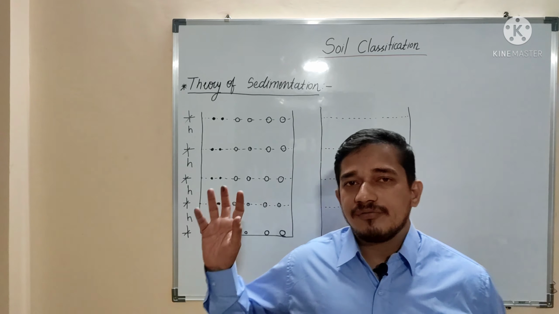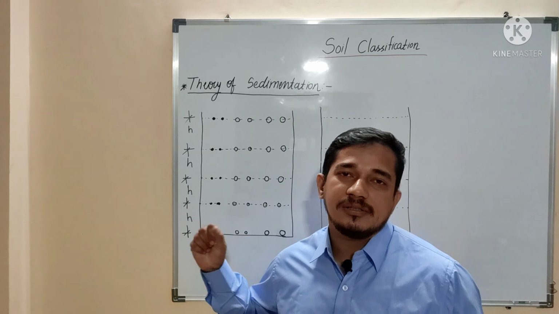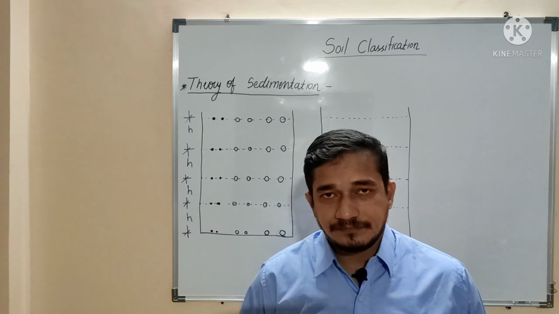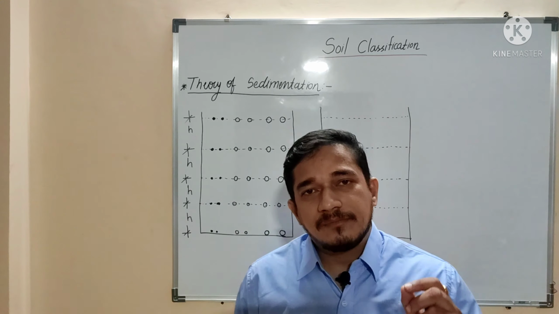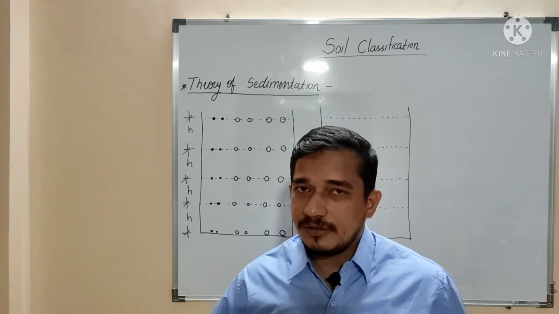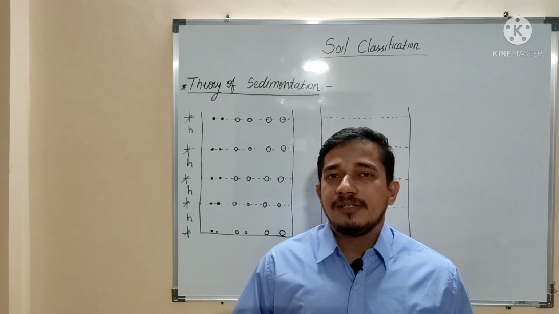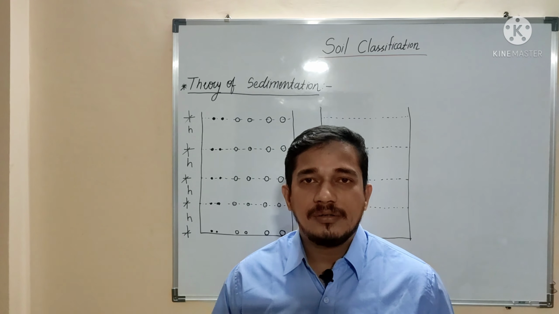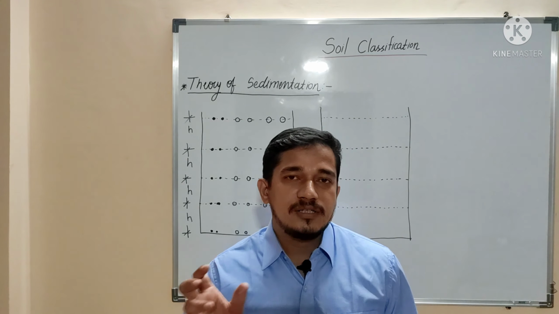Before explaining this theory of sedimentation, I will explain you how do we prepare a soil suspension so as to conduct the sedimentation analysis. So as to perform this sedimentation analysis, we will require a soil suspension of 1000 ml, that is nothing but 1 liter. This soil suspension will consist of three things. First, the soil mass which is passing the 75 micron sieve, that is nothing but the fines, a dispersion agent or deflocculating agent so as to avoid the formation of the floc, and water. So these three constituents will form a soil suspension.